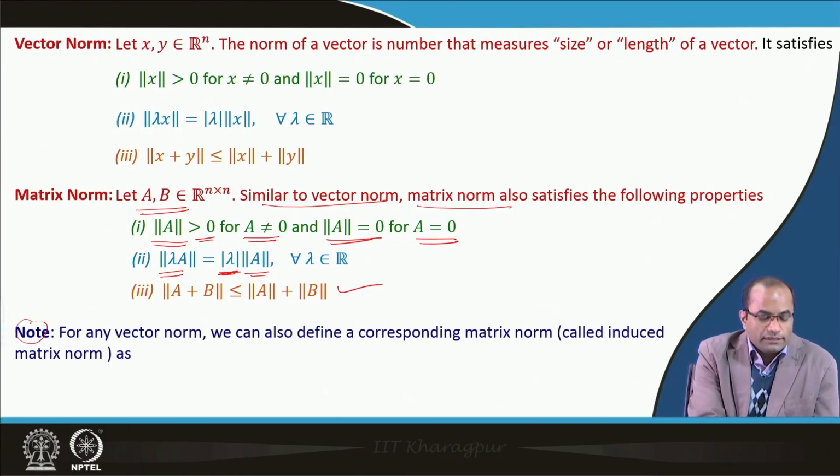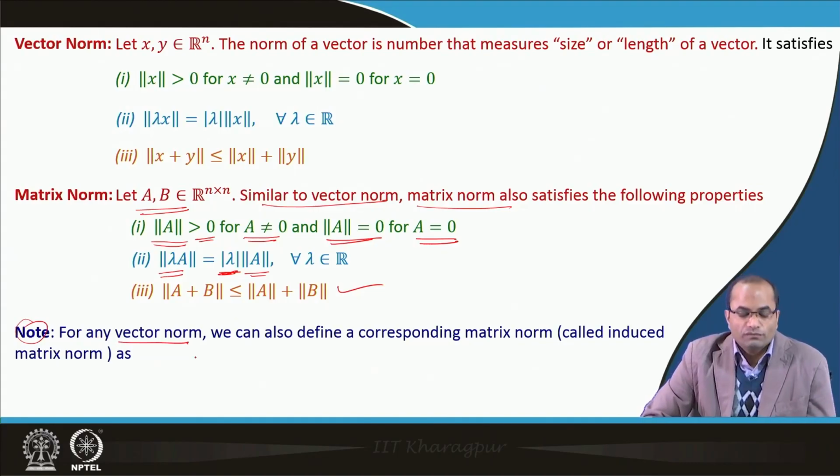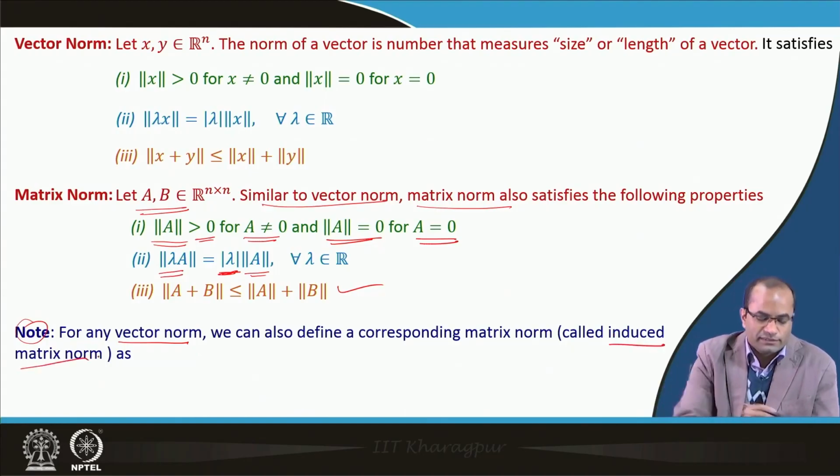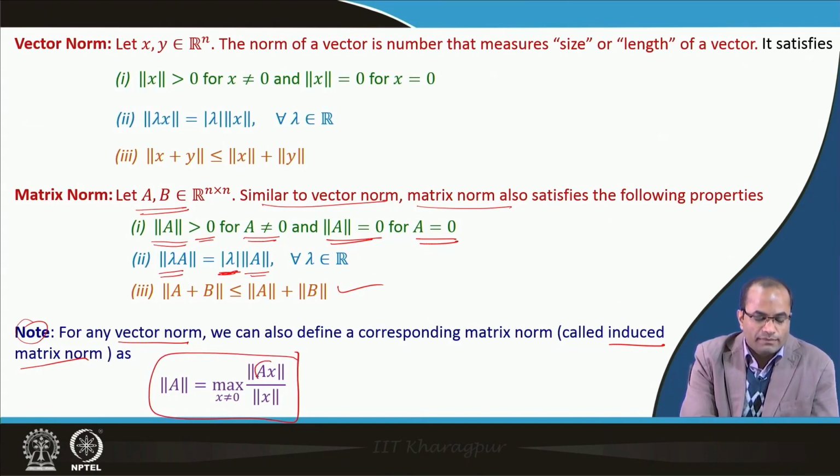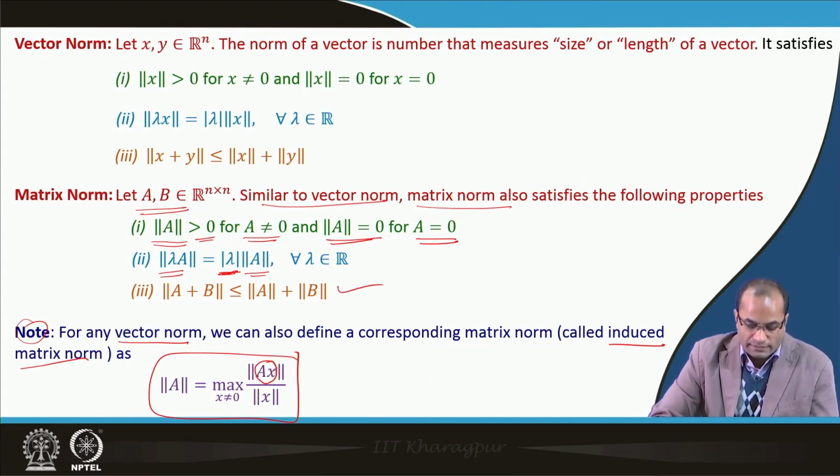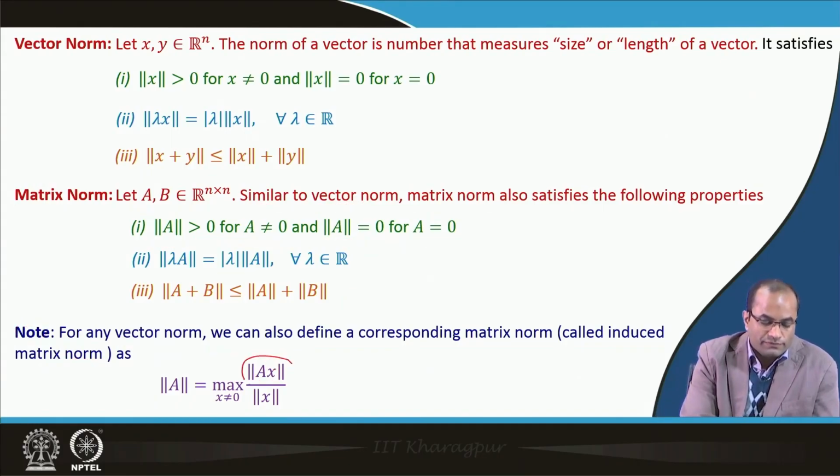There is a note here that given a vector norm, we can also define a corresponding matrix norm, which is called the induced matrix norm. A is a matrix and x is a vector, so Ax is also a vector. The two norms here are vector norms, and A is a matrix, so here we have the matrix norm.